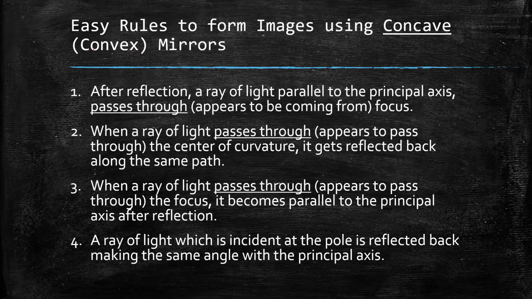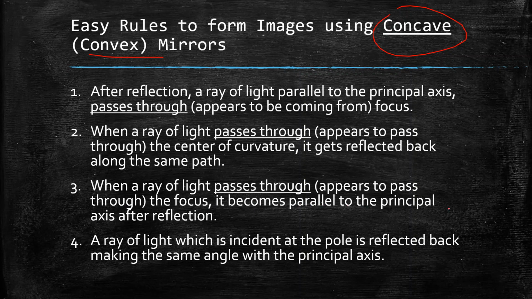So the first rule is that after reflection, a ray of light parallel to the principal axis passes through or appears to be coming from the focus. Now the underlined part holds for concave mirrors, while the bracketed parts hold for convex mirrors, as I have shown here. Second, when a ray of light passes through or appears to pass through the center of curvature, it gets reflected back along the same path.